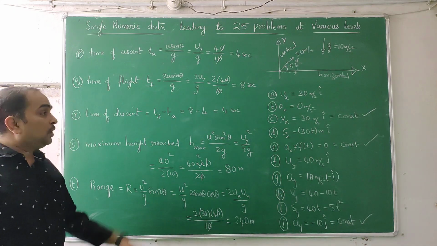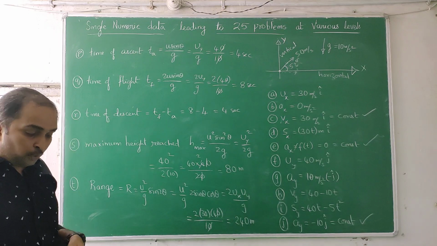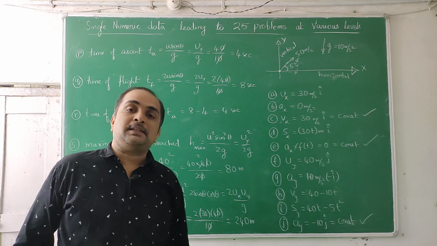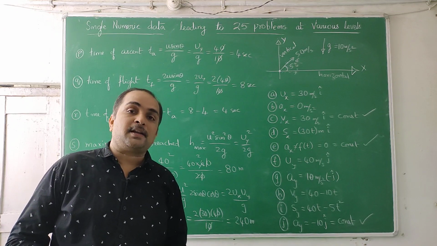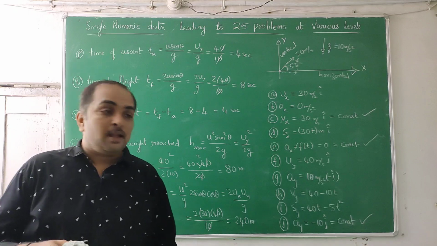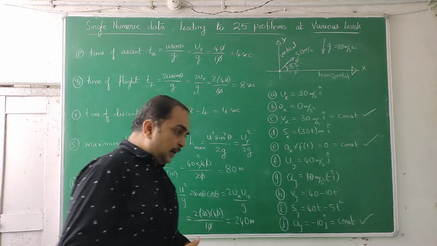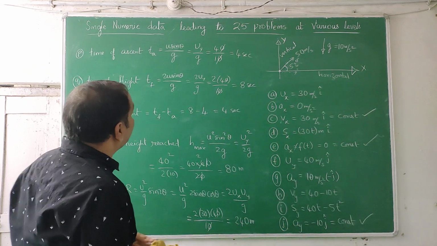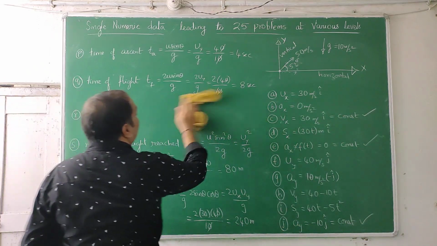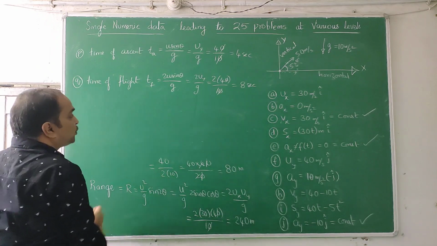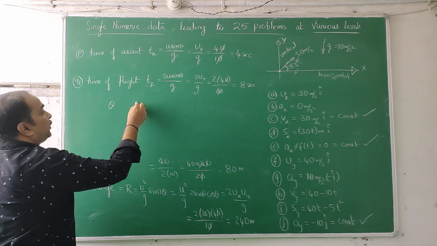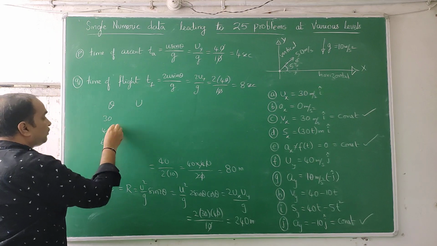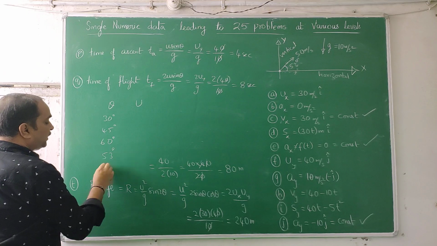That's the range. So this kind of questions generally come either in board examinations or in state CET type examinations, Tamil Nadu CET, Andhra CET, Telangana CET, common entrance test kind of things. They ask this kind of questions. Unfortunately, I have seen, I am not talking about very good books like H.C. Verma, Irodov, Resnick, Halliday, Walker, Sears Zemansky, but many other college materials just play with this. They take theta and u values. They give 30 degrees, 45 degrees, 60 degrees, 53 degrees, 37 degrees, these values.